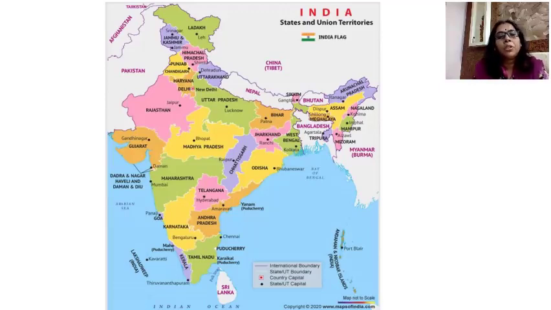In the next session, we shall learn the union territories and how to locate union territories on the outline map of India. Thank you.